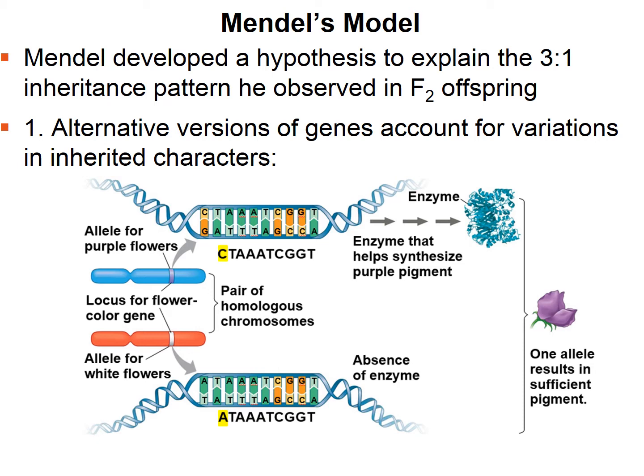And this picture on the bottom shows the blue and the red, the 2 chromosomes, say 2 number 5s, for example. It's showing the location for the flower color gene. In one it's carrying a purple allele, and in one it carries a white allele. And as long as it has 1 copy of the dominant allele, it produces that dominant color. So that's the first thing he figured out, that there are different versions of genes. These different versions are called alleles.